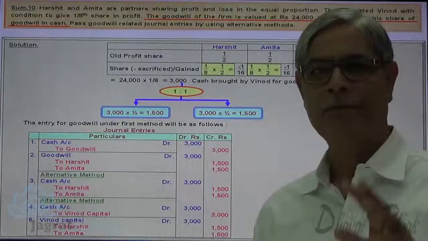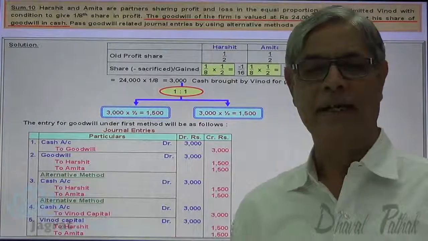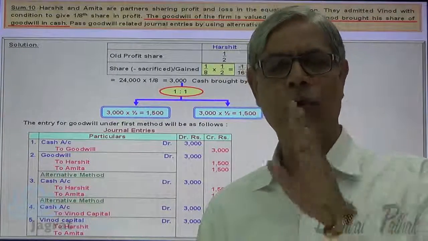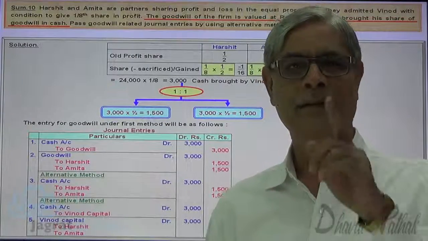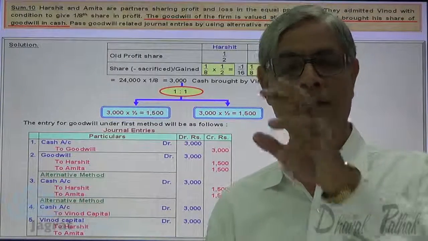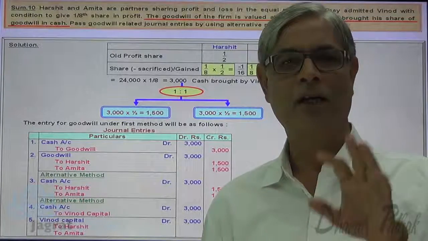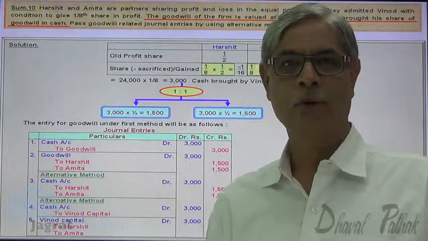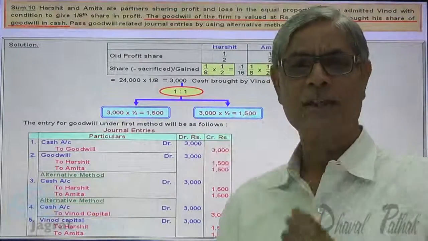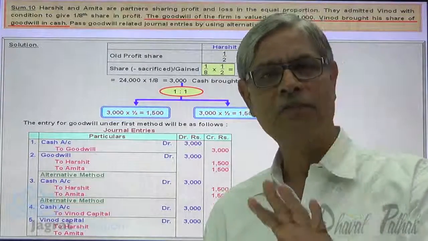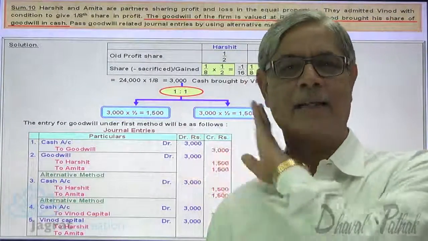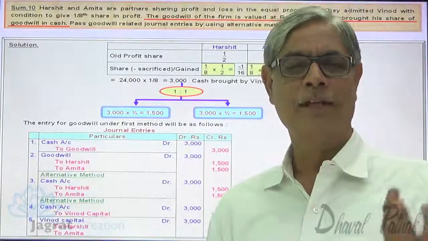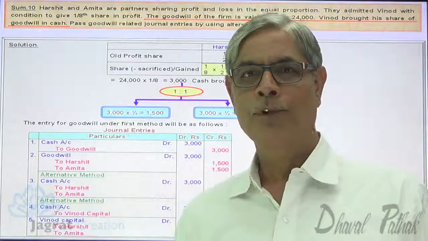These are the different styles in which the journal entries are recorded and posted, but the ultimate effect of this transaction is the same. For acquiring co-ownership, the new partner brought 3,000 rupees and that is credited to the capital accounts of the old partners in the old profit sharing ratio. Now, it is left to the discretion of the old partners whether to withdraw this amount or not. If they don't withdraw, then the amount stands credited in their capital account. If they withdraw, then you have to write the simple entry that you generally write for drawings. Now look at it.